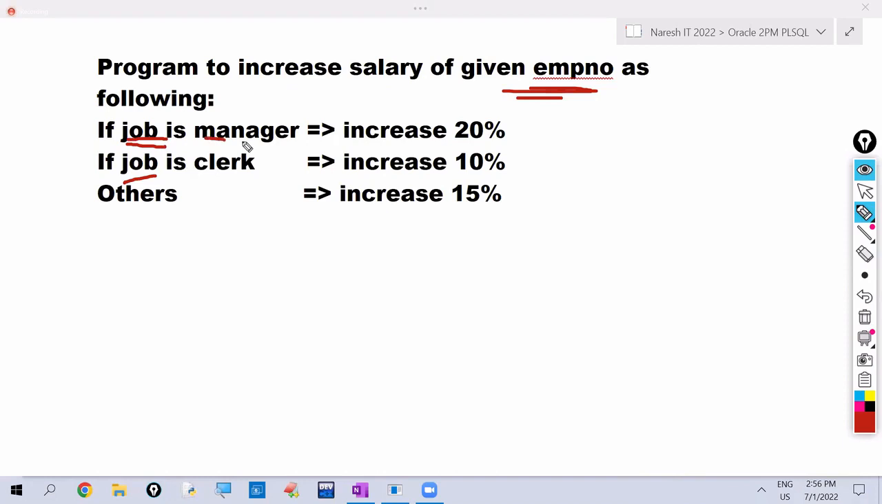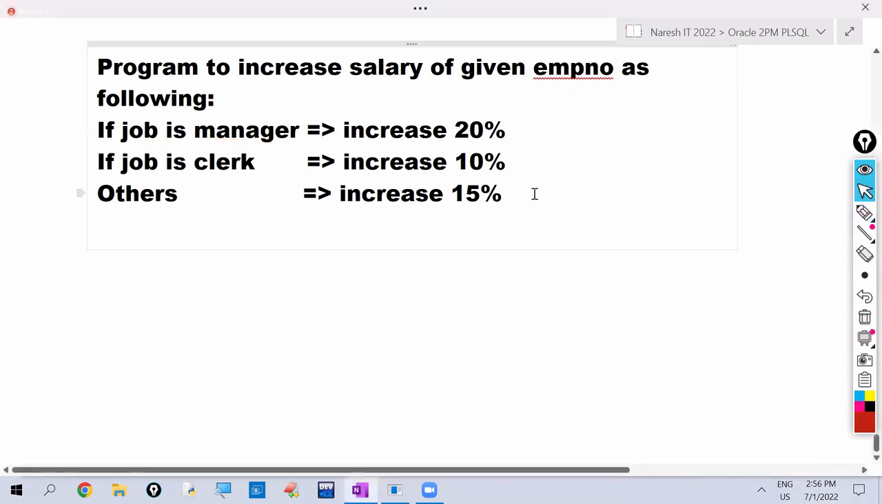If the job value is manager, increase 10%. Otherwise, if the job value is clerk, increase 10%. If the job value is other than manager or clerk, increase 15%. So I'm writing the program now.